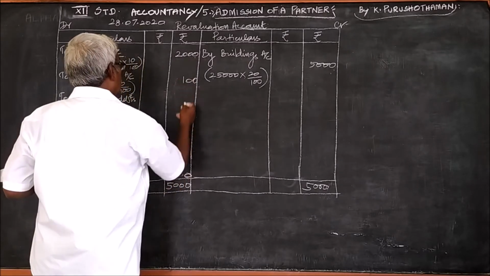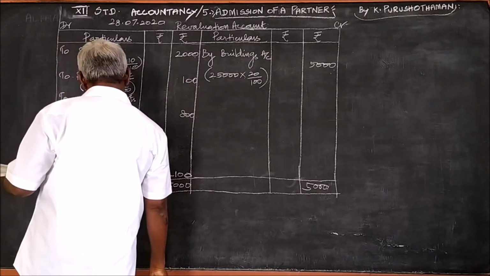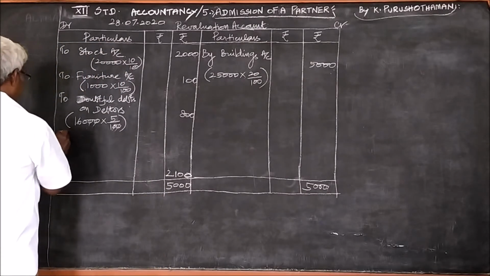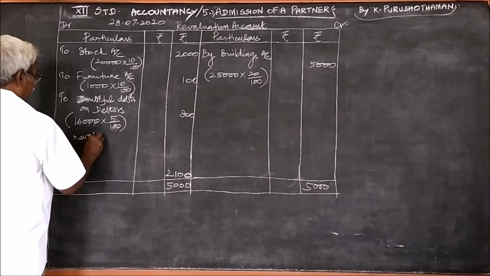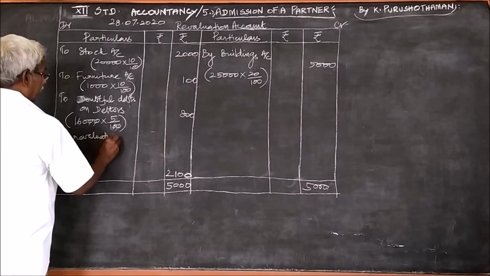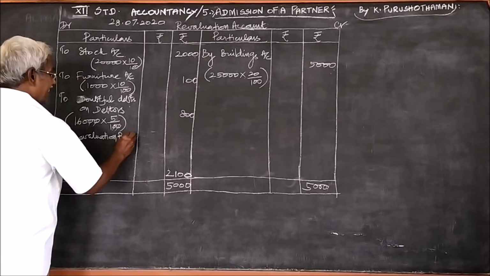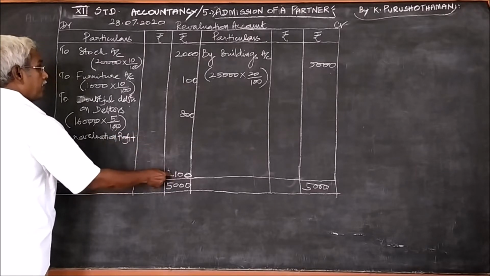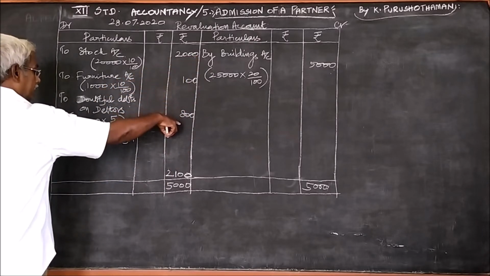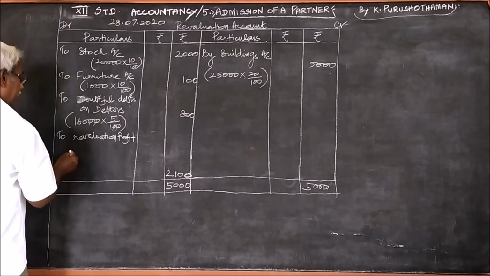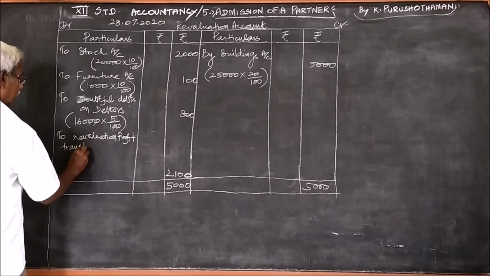Because this is 2,900, the balancing figure is 2,100. This should be transferred to revaluation profit, because this is excess profit. Total profit 5,000, total loss 2,900, therefore excess profit, revaluation profit, is transferred to